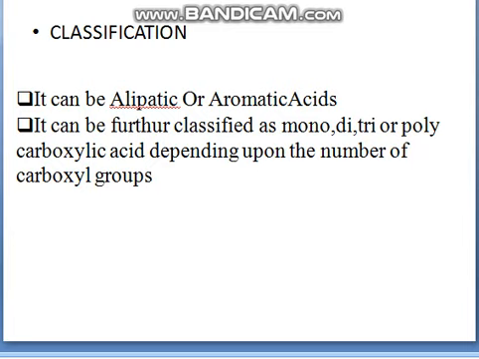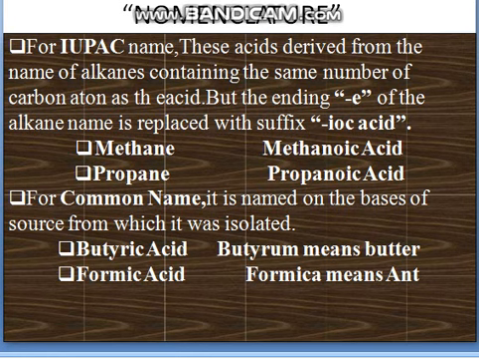In its nomenclature, for the IUPAC name, these acids derive from the name of alkanes containing the same number of carbon atoms as the acid, but the ending E of the alkane name is replaced with the suffix oic acid. Methane, methanoic acid; propane, propanoic acid. For the common name, it is named after the source from which it was isolated. Butyric acid, butyrum means butter. Formic acid, formica means ant.